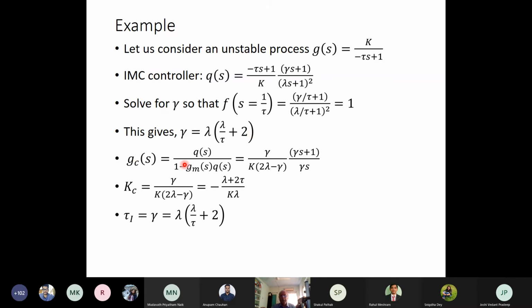Now I put G_c equal to Q(s) by this, which is equal to gamma by K into (twice lambda minus gamma) into (gamma s plus 1) by gamma s, and I get K_c equal to this equation, with tau_I given by a corresponding equation in lambda and tau. So from this I get PI controller equations which can control an unstable process,